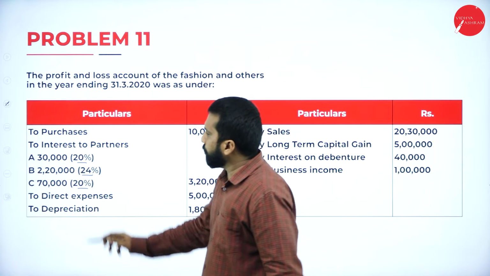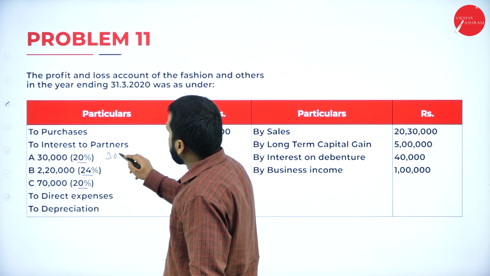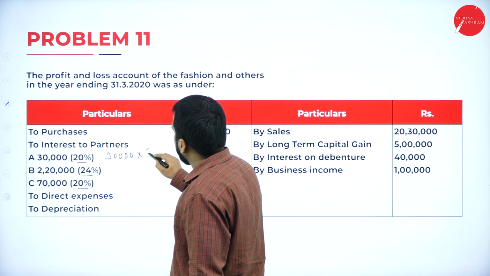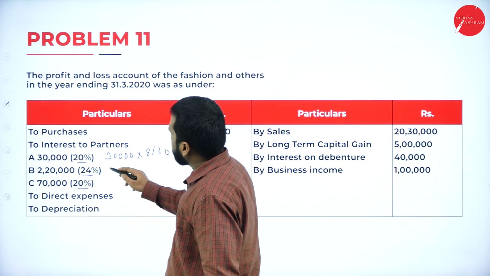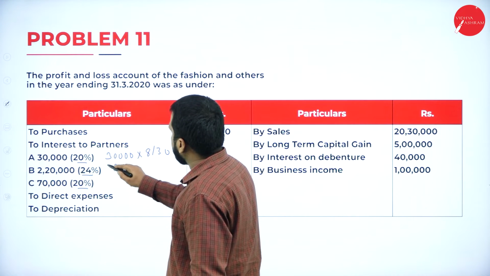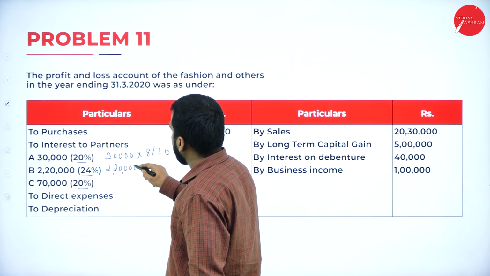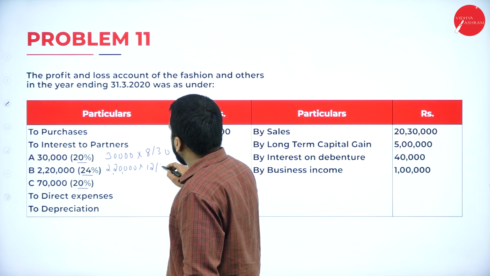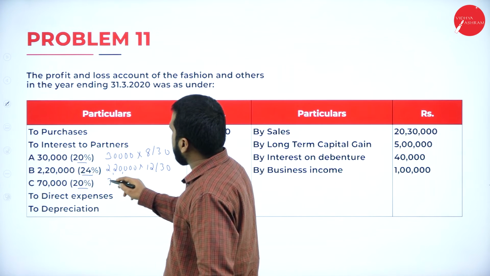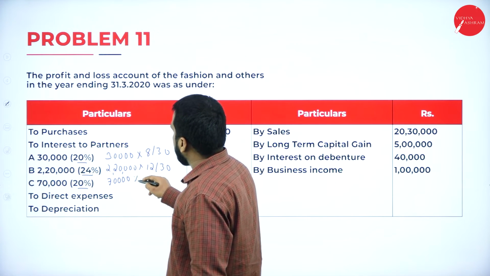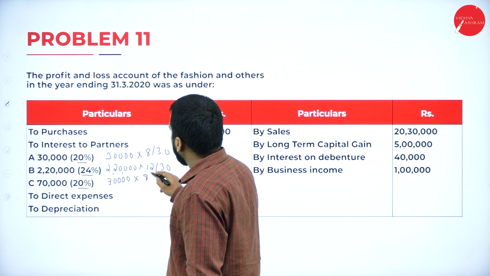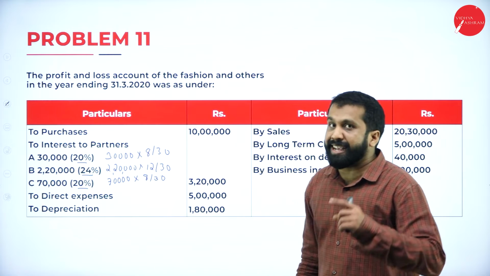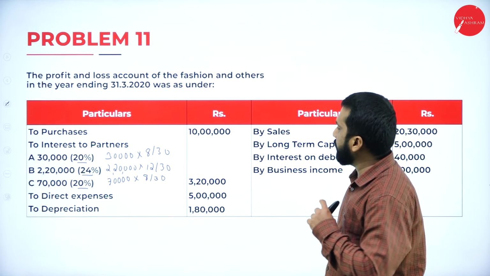What we are supposed to do? 30,000 multiplied with the extra we have, 8 divided by 30. 2,20,000 multiplied with 24%, so it is 12 by 30. 70,000 multiplied with 8 divided by 30. How come you got 8, 12, 8? Excess of 12% we have taken.